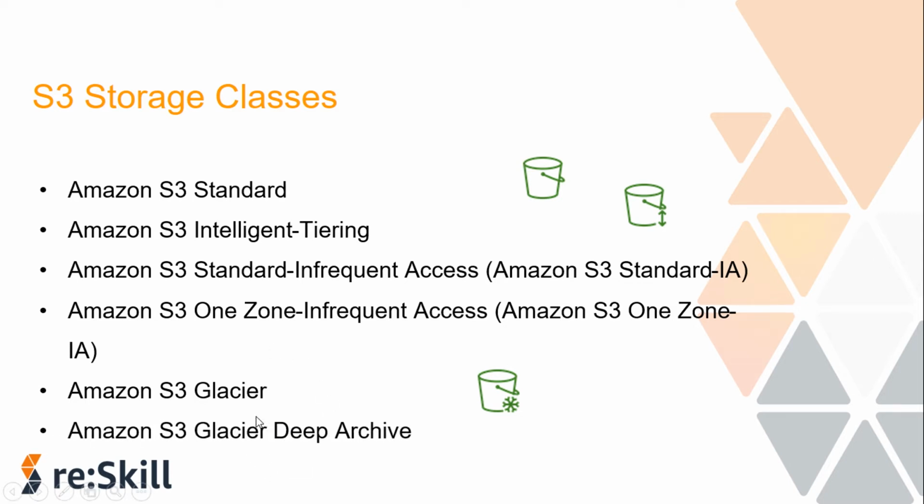Next comes S3 Glacier Deep Archive. If you have data you want to store for even longer terms, maybe 7 to 10 years or maybe 20 years, you can select Glacier Deep Archive. Again, for record or backup purposes where you do not want real-time access, this class will be useful. The difference is that Glacier Deep Archive is the cheapest of all the options available, even cheaper than S3 Glacier. So now I hope you have understood the differences between all the classes, and next time when you are going to store some data, you will have an idea which class is perfect for you.